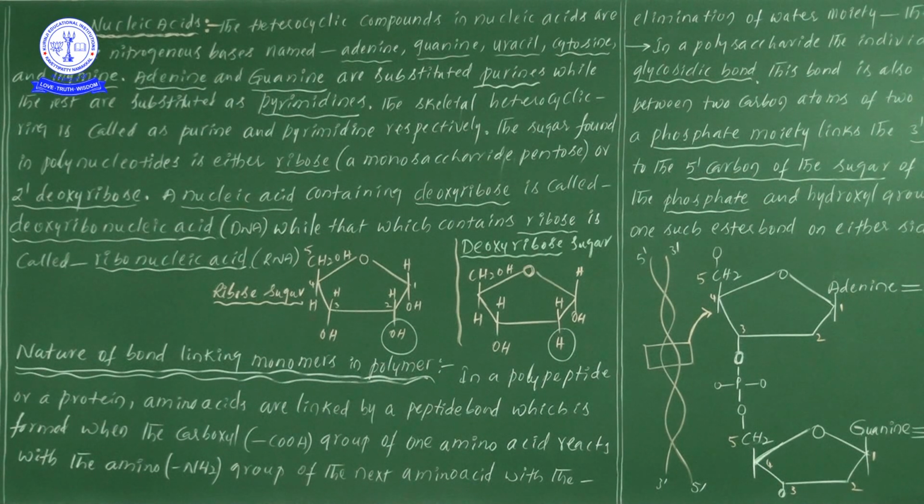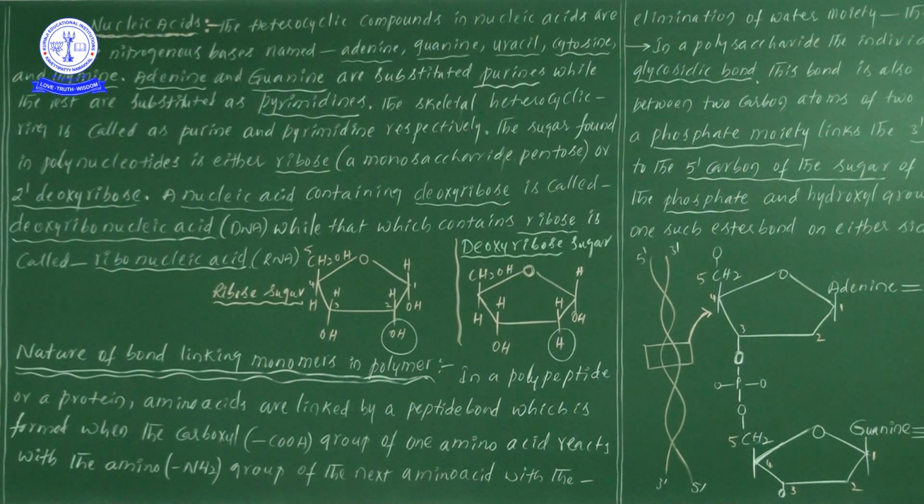Next, the sugar found in polynucleotides. From here onwards it is important. The sugar found in polynucleotides is either ribose or deoxyribose, that is, a pentose sugar.